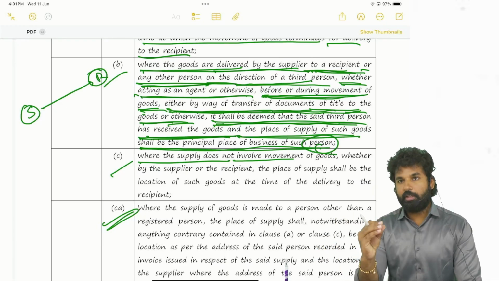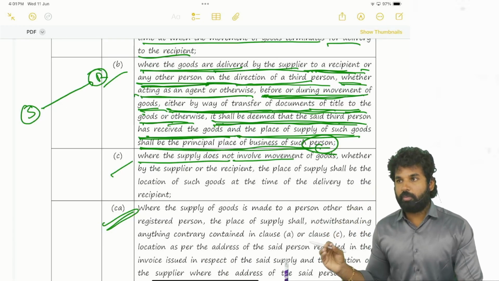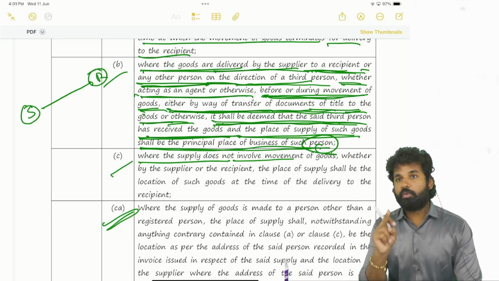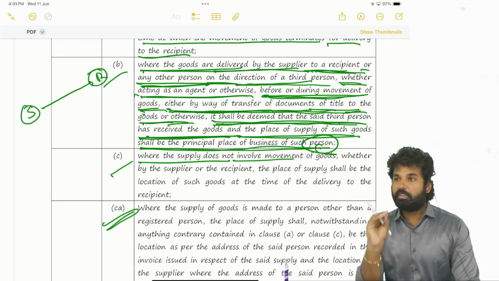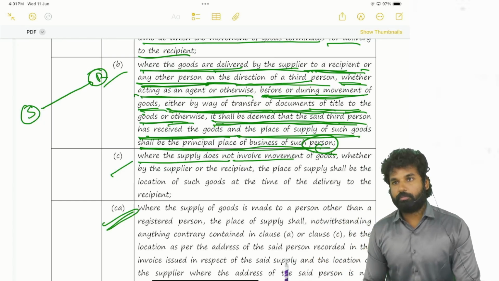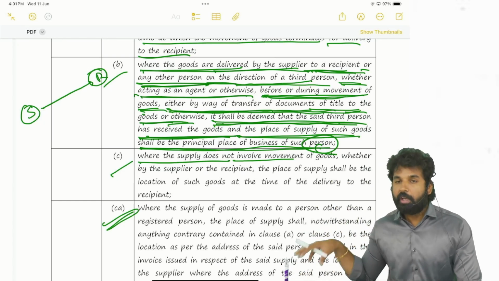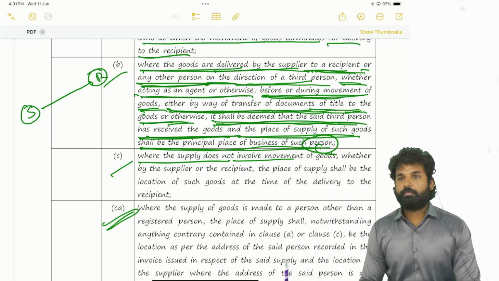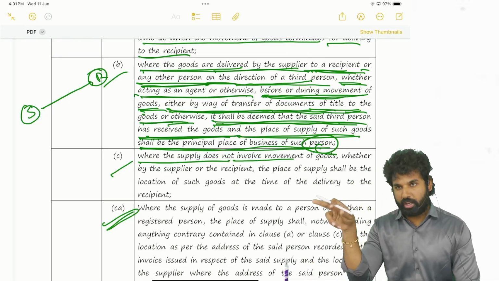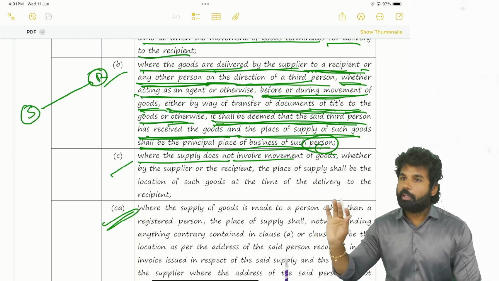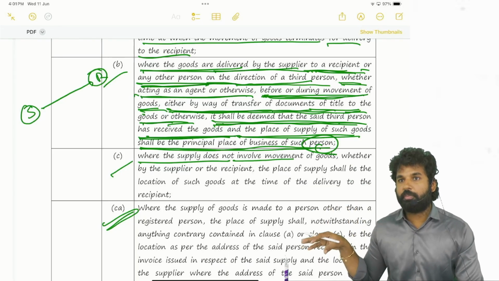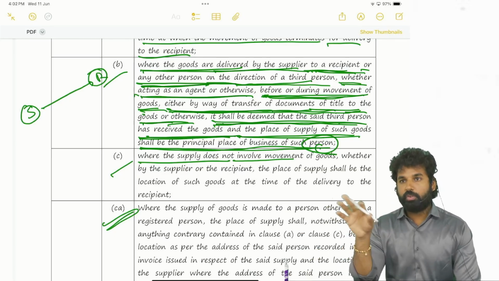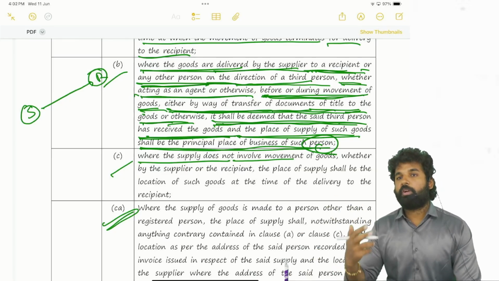From Gujarat, the order has been placed from Hyderabad. The goods have been delivered from Gujarat to Chennai, but the place of supply will be Hyderabad only, because on the direction of the person in Hyderabad, the goods are being transferred from Gujarat to Chennai. Even though the goods moved to Chennai, the place of supply will be Hyderabad only, because the goods have been moved on the direction of the person in Hyderabad. So this delivery or goods movement may be because of two reasons.